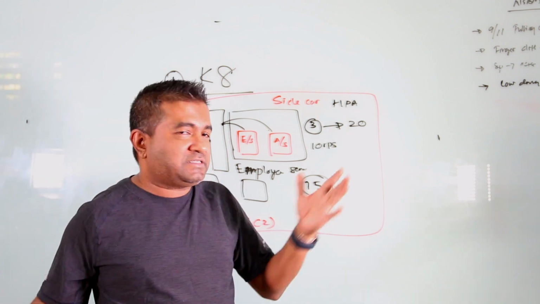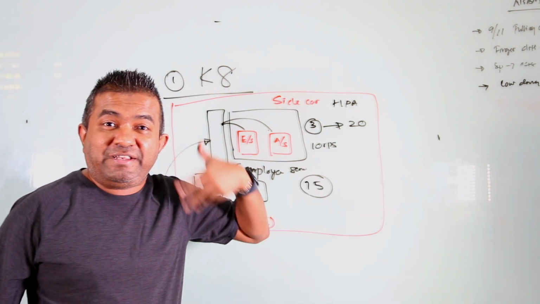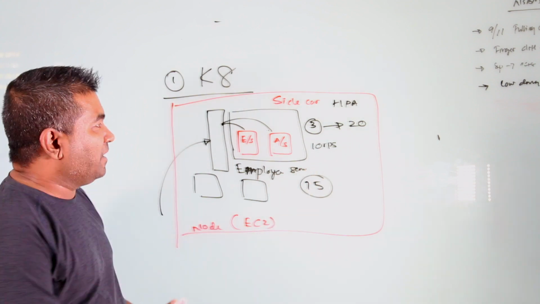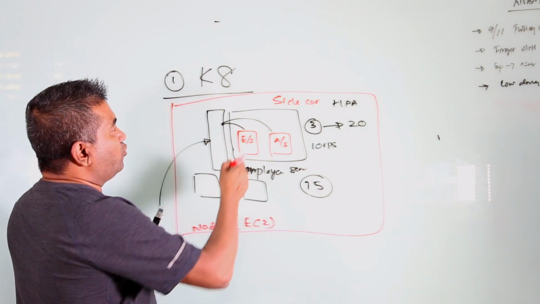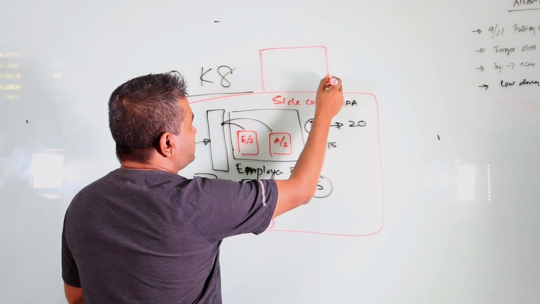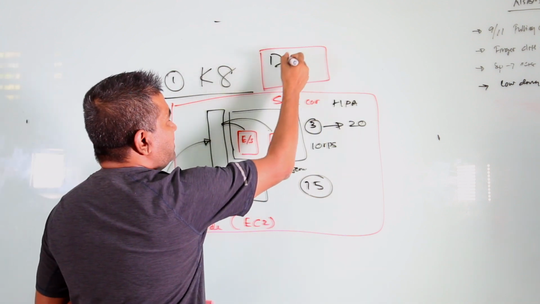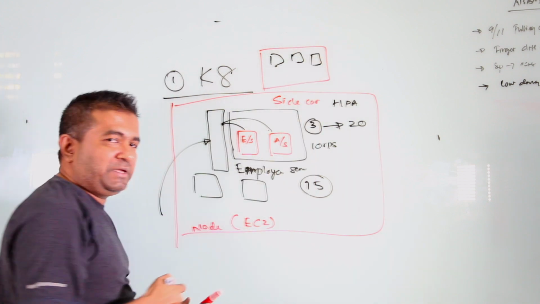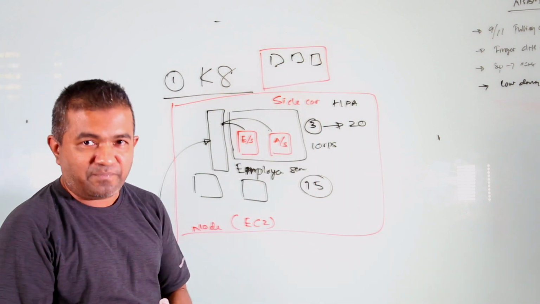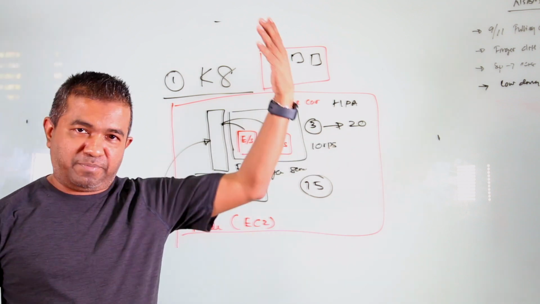The RPS keeps climbing, so now it needs to add more pods, but it cannot. So at that point, it adds more nodes. Now it adds a new node, and that node again can have pods. That is how typical scaling works. So that's the scale up.